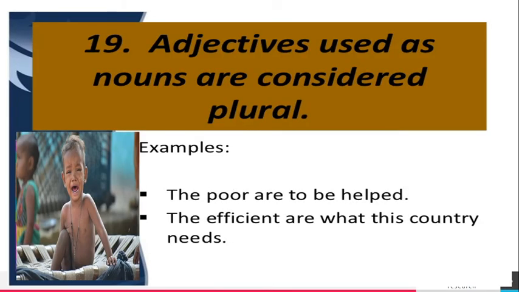Adjectives used as nouns are considered plural. The poor are to be helped. The adjective poor is considered as a plural, so we have to use the plural verb are. The efficient are rewarded. The adjective is used as plural, so we have to use the plural verb are.